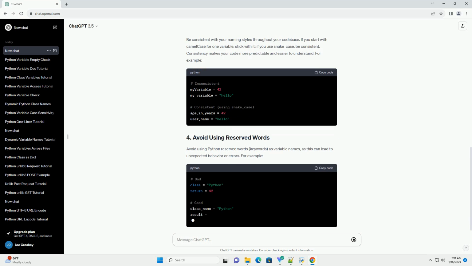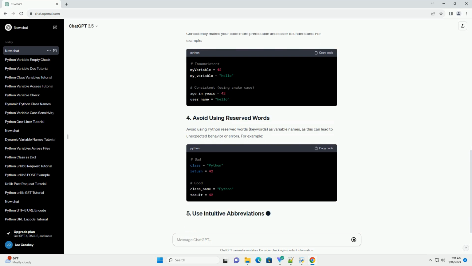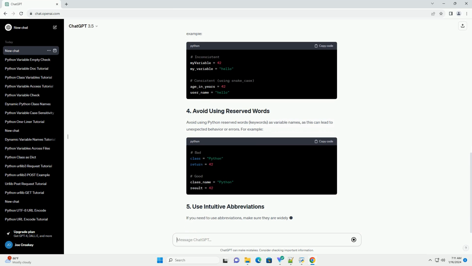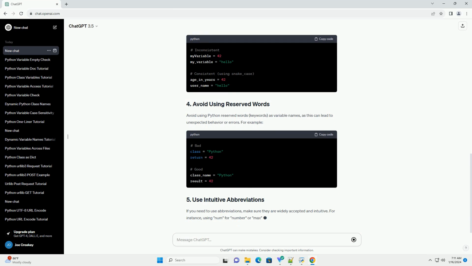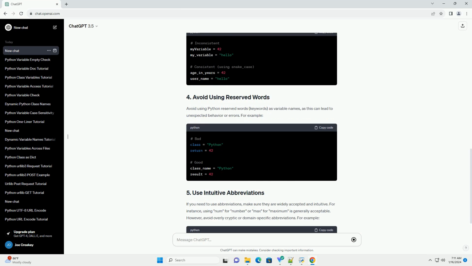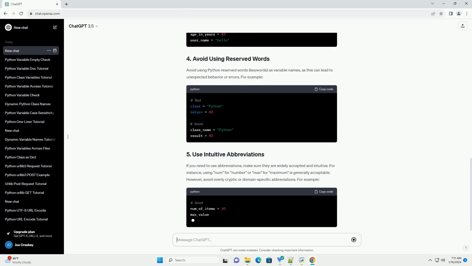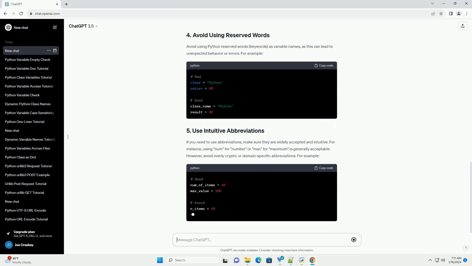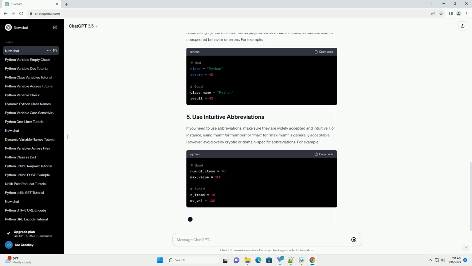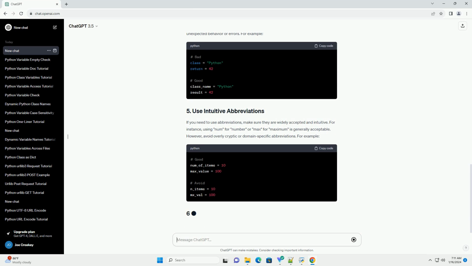For example, be consistent with your naming styles throughout your code base. If you start with camelCase for one variable, stick with it. If you use snake_case, be consistent. Consistency makes your code more predictable and easier to understand.